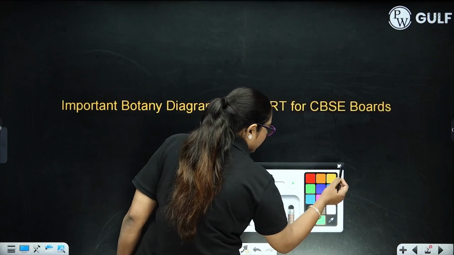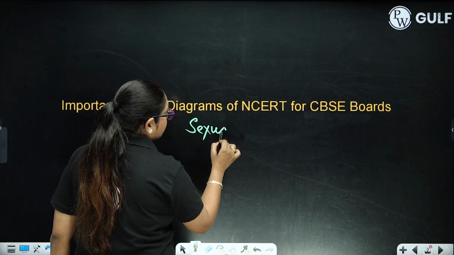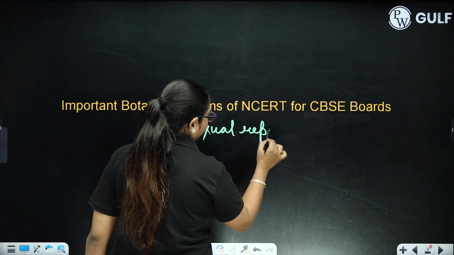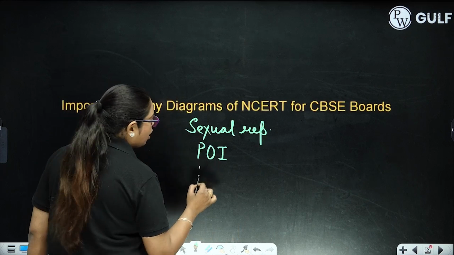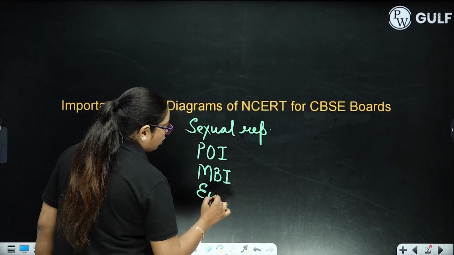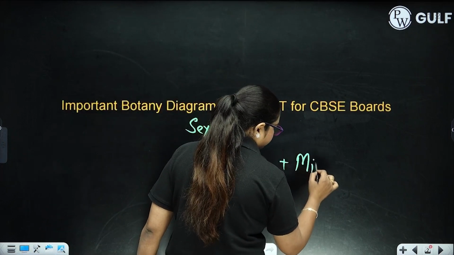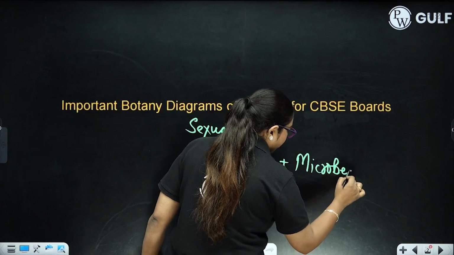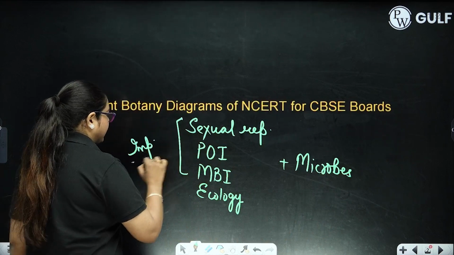Every one of you is aware that there are some basic important chapters like sexual reproduction in flowering plants, then principles of inheritance and variation, molecular basis of inheritance, and all the chapters of ecology plus microbes. Out of these chapters, these three are very important for their diagrams.